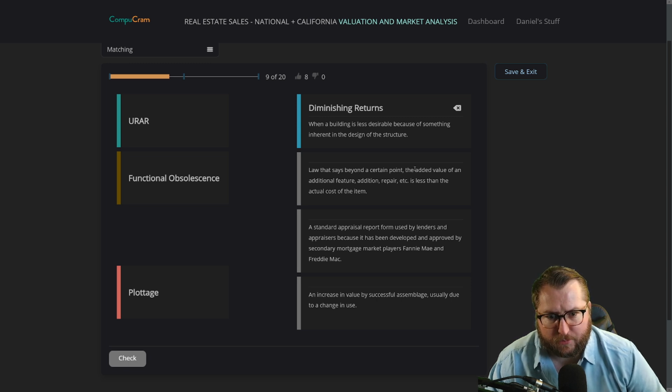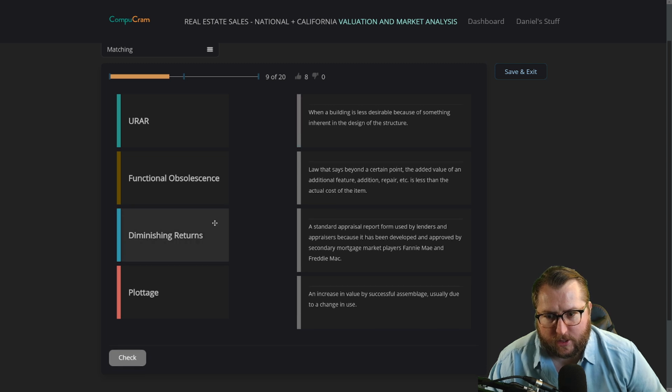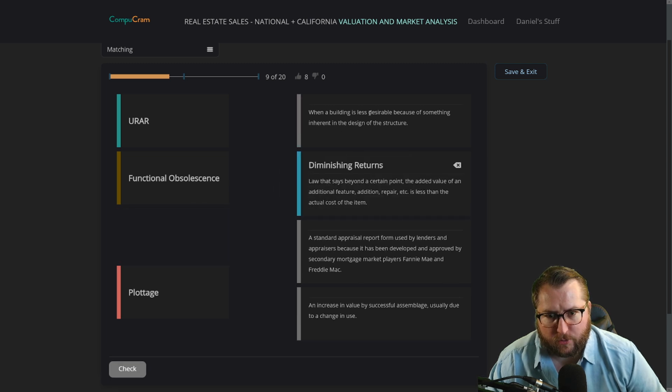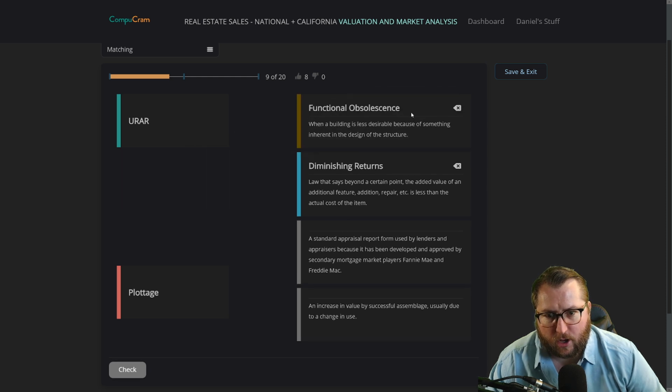Law that says beyond a certain point, the added value of an additional feature, addition, or repair is less than the actual cost of the item. So actually this one might be diminishing returns. This top one, when a building is less desirable because of something inherent, is functional obsolescence. I'm going to go with that one.